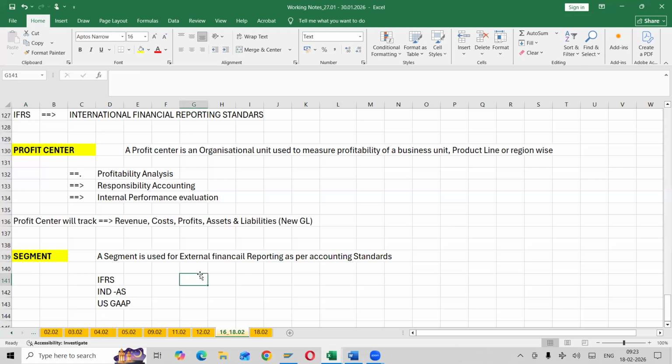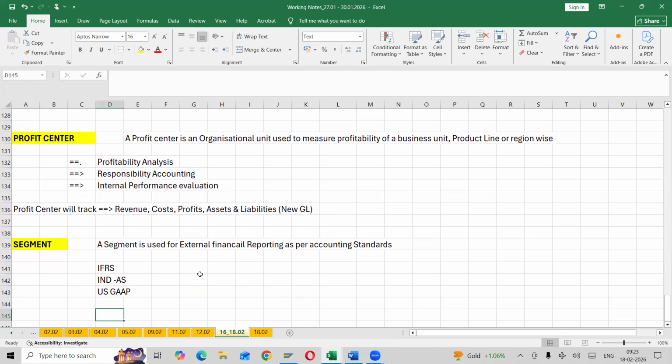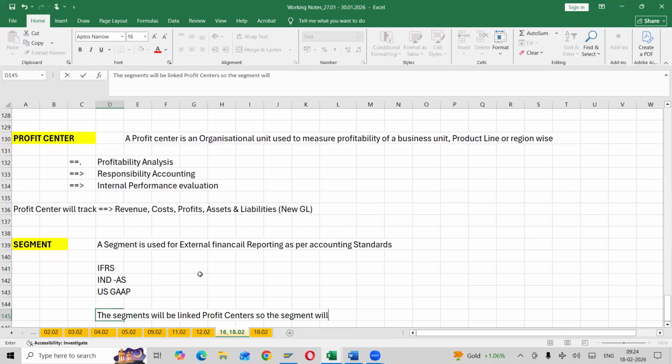The segment will be linked to profit centers, so the segment will be derived from profit centers. I know for the majority of people it looks like some sort of confusion, but going forward it will get cleared.